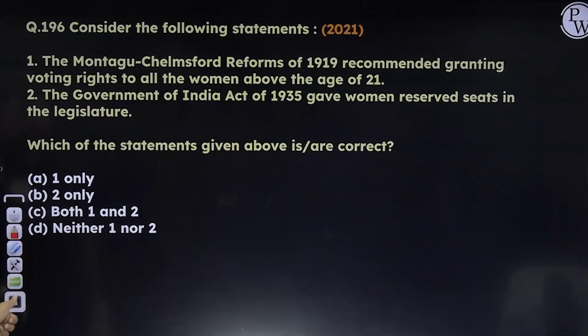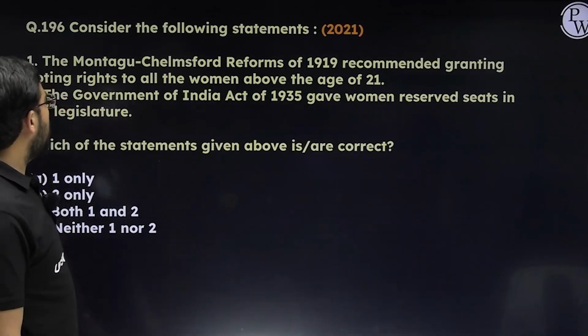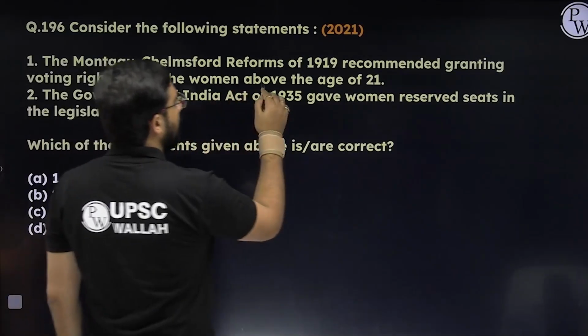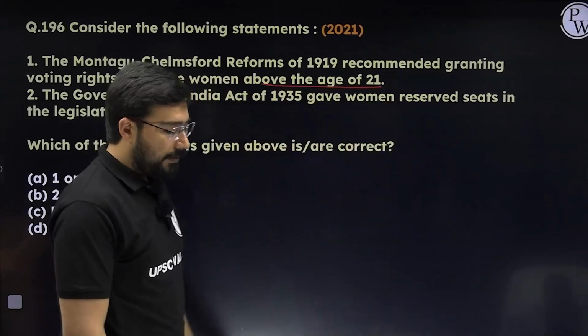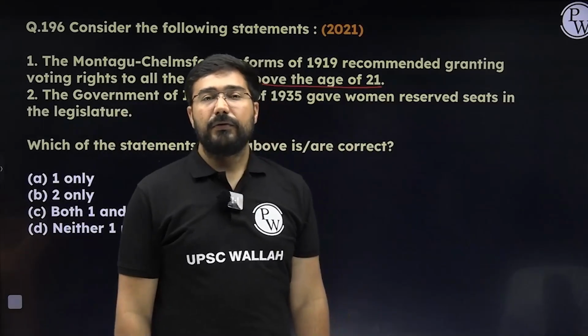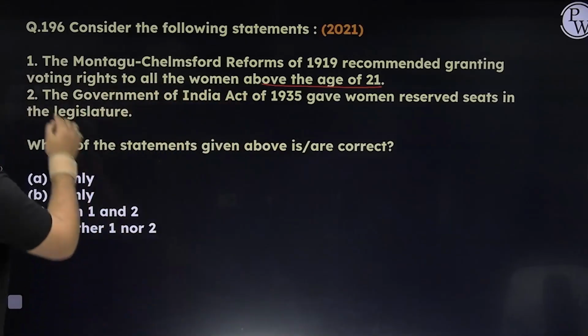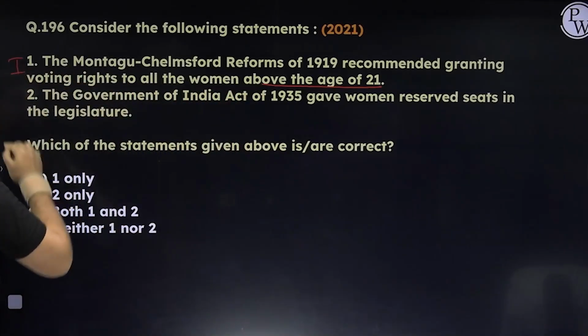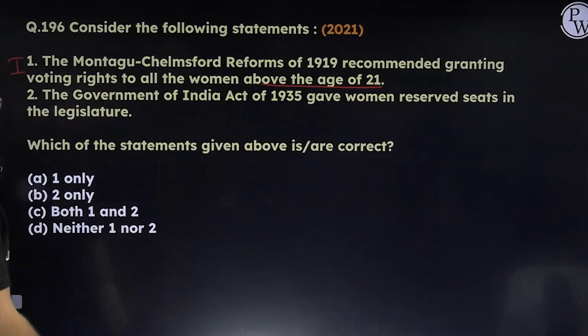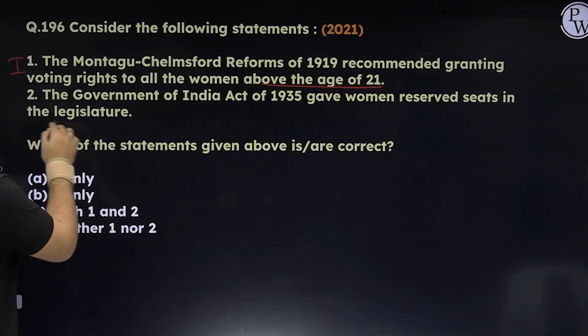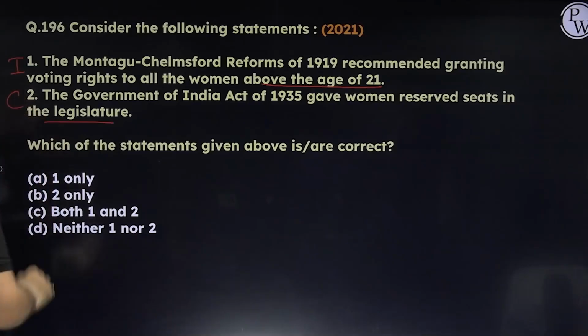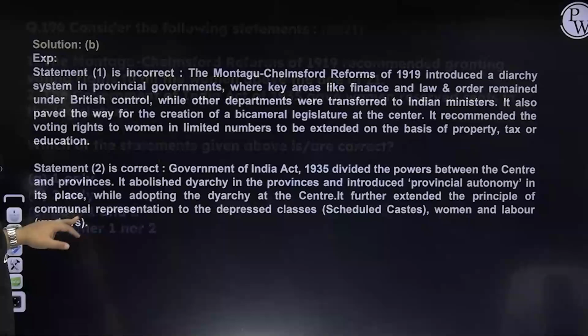Montague-Chelmsford reforms recommended granting voting rights to all women above the age of 21. So nothing of that sort. Okay, very few of them. So the first statement is incorrect, right? This is correct. The full voting rights were given only after independence. Second, the Government of India Act 1935 gave women reserved seats in the legislature. This is correct. Okay, here the answer is going to become B, 2 or B.